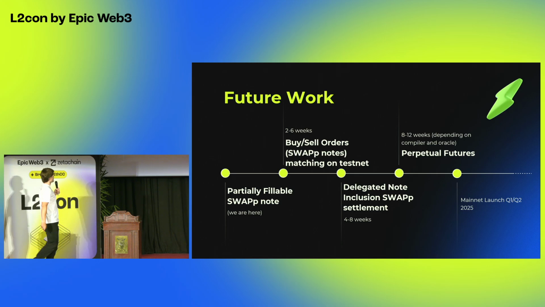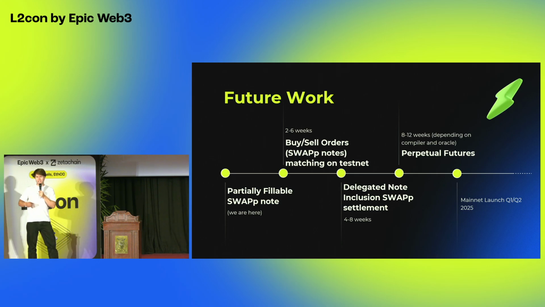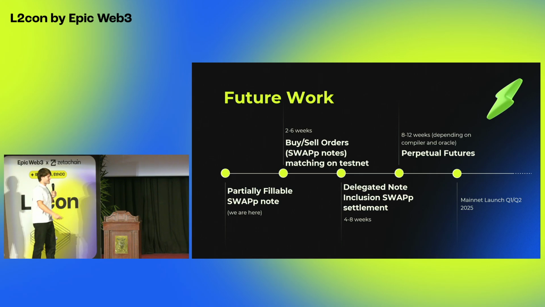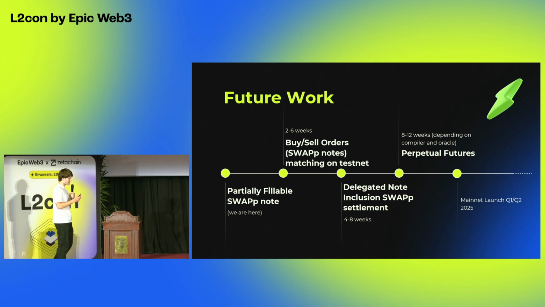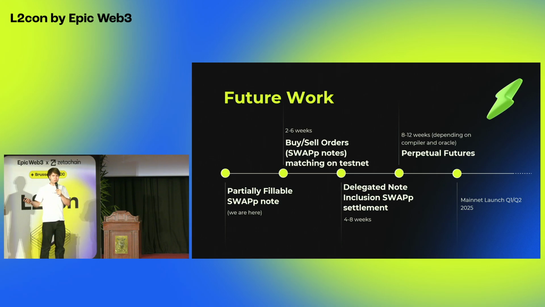All right, so what are we working on next? Right now we have the partially fillable swap note. It's all open source, so if you guys are interested in learning how to write smart contracts and notes on Polygon Miden, I have a QR code at the end that you can check out. I was talking to some Wintermute guys the other day, and I got some feedback from them. It's super important for market makers to be able to batch cancel buy-sell limit orders without submitting a transaction. So that's something I'm going to have to work on in the partially fillable swap note. That's probably going to take a week or so.